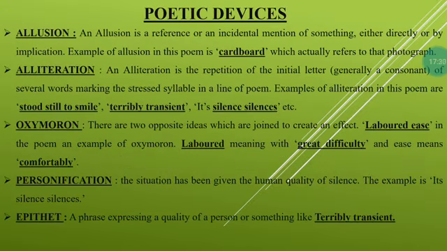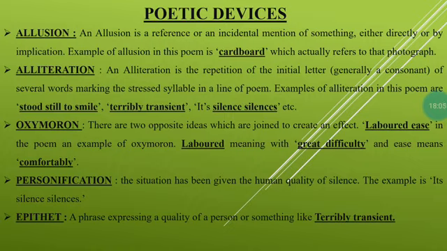Now let us see the poetic devices which are used in this poem. Allusion. This figure of speech is used in this poem basically in the word cardboard. You can see here the meaning of allusion. An allusion is a reference or an incidental mention of something, either directly or by implication. The example of allusion in this poem is cardboard, which actually refers to that photograph.